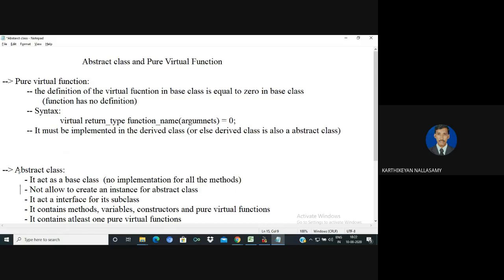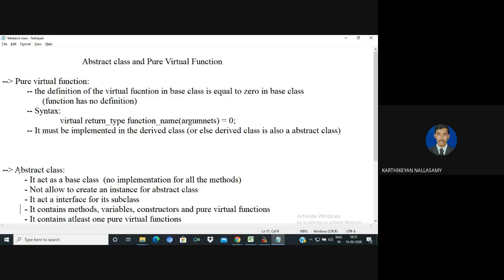If you are not defining those methods of your base class, meaning the pure virtual function inside of the class, then that particular derived class will also act as an abstract class. So if you are trying to create an object for those classes, the compiler gives an error message. Normally the abstract class contains all the methods, meaning the normal methods, even the data members and the constructors, and pure virtual functions are allowed.